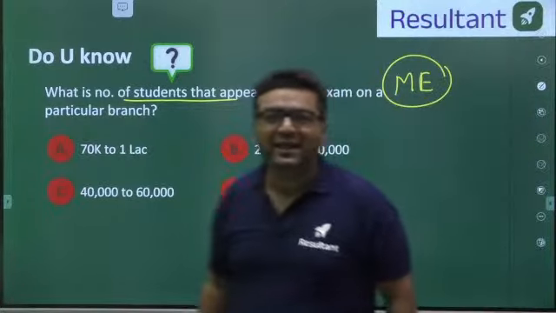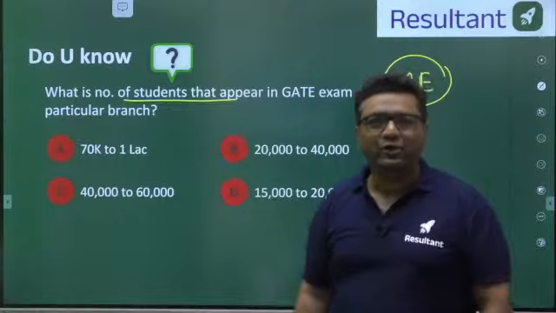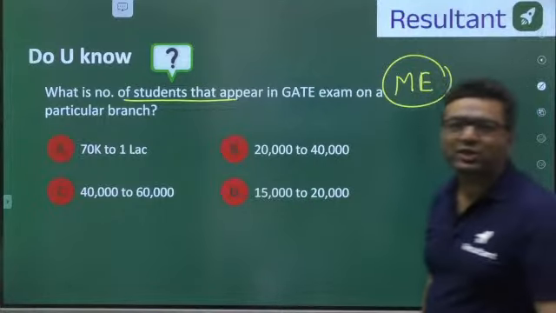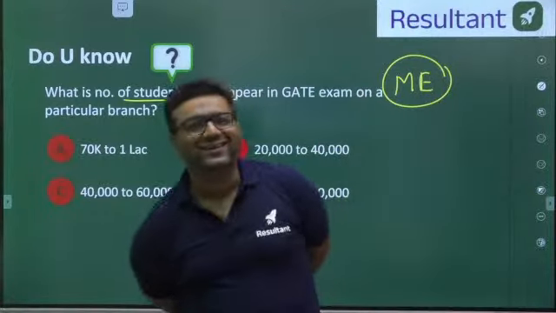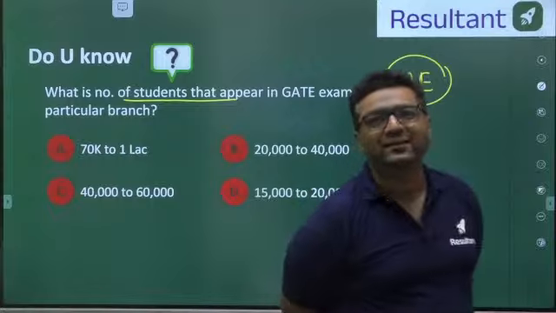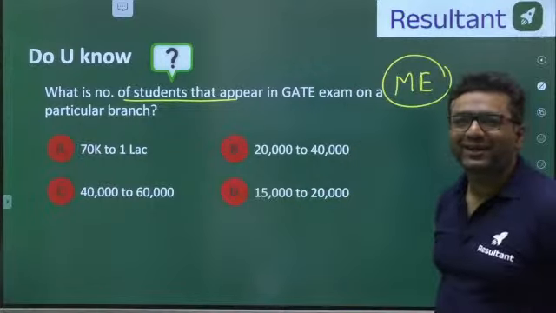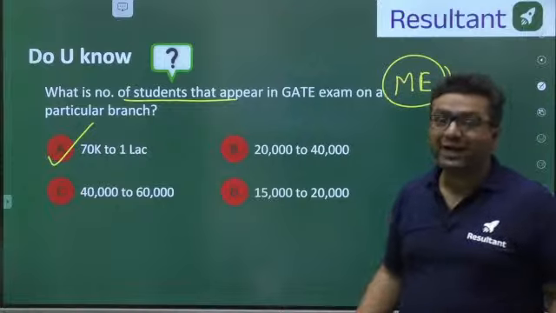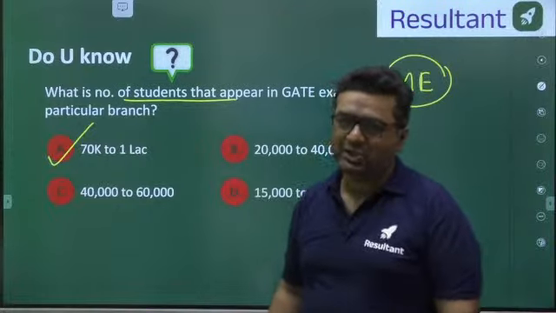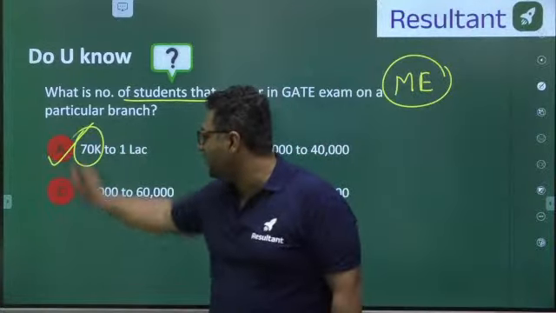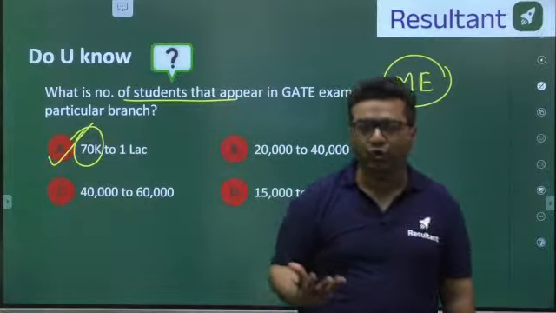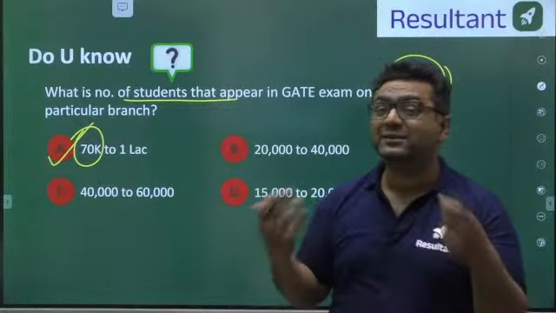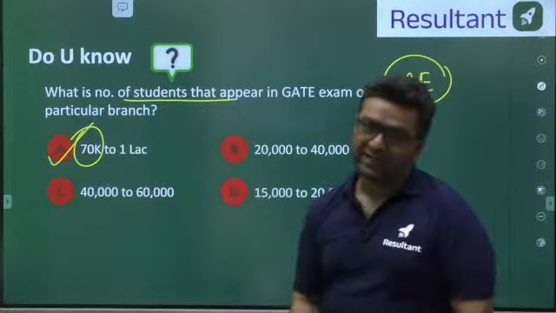Yes, Santosh is saying A. So 70,000 to 1 lakh. Anybody else? Creek TV, Harshal. Vidyut is saying 1. Harshal is saying A. Very good. Prasant, I am speaking in English only. Yes, the answer is A. If you see the number of students who appeared for GATE examination, they were even less than 70,000. But those who filled the form were more than 80,000. So there are some students who filled the form but did not give the exam as well.